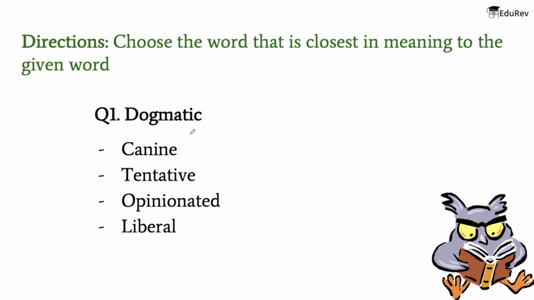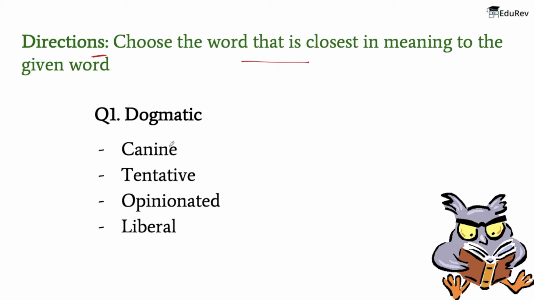Before starting with question number 1, let's see the directions for solving this question. Basically we need to choose the word that is closest in meaning to the given word. So a word is given and 4 options are given, and we need to figure out the closest word, which is synonymous to the word that is given. So let's start with these types of questions first.